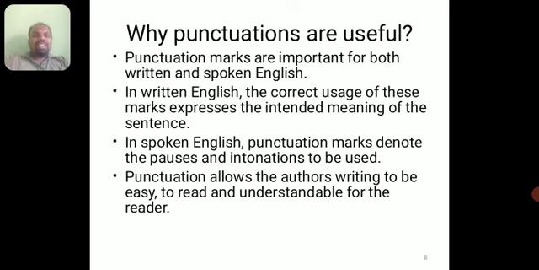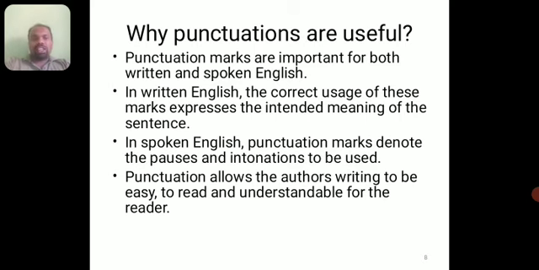In this slide, let's discuss why punctuations are useful. So what are the uses of punctuation marks? Punctuation marks are important for both written and spoken English. It is not only useful for the English language, it is also useful for all the languages that we use in our daily life. In written English, the correct usage of these marks expresses the intended meaning of the sentence.